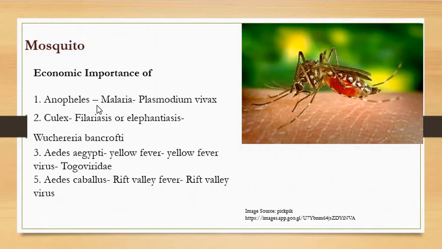So these 60 species of Anopheles transmit the malarial protozoan parasite from one human to another human, right? As well as, inside the body of this insect vector, the malarial parasite, that is Plasmodium, completes its life cycle. The sexual life cycle is completed inside the body of this vector. So this vector is very essential for completing the life cycle of a malarial parasite, right? So in that way also it is economically important.